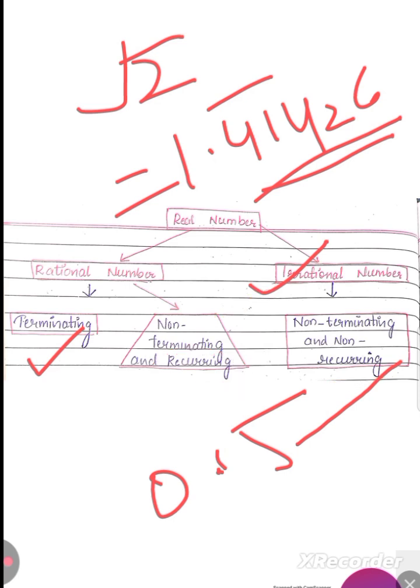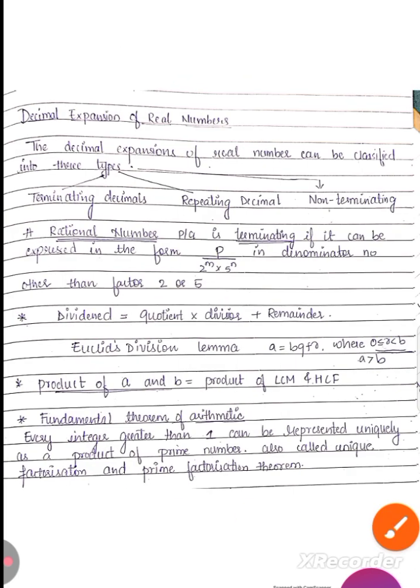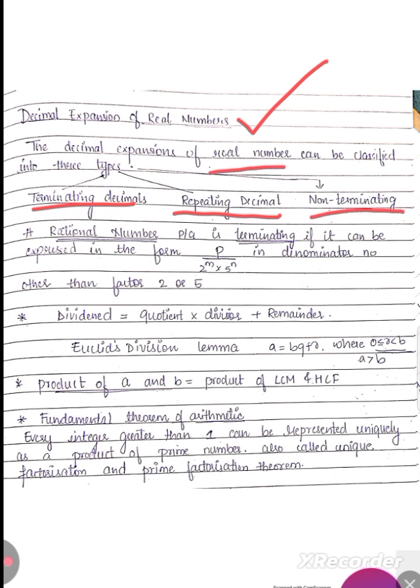The next one is the decimal expansion of real numbers. We know that a real number is a combination of rational numbers and irrational numbers. In the rational numbers, we have already discussed this. A rational number may be of terminating decimals, or non-terminating repeating decimals. An irrational number is non-terminating and non-recurring. So the decimal expansion of real numbers may be terminating, repeating, or non-repeating.